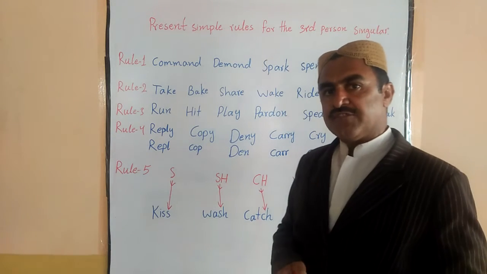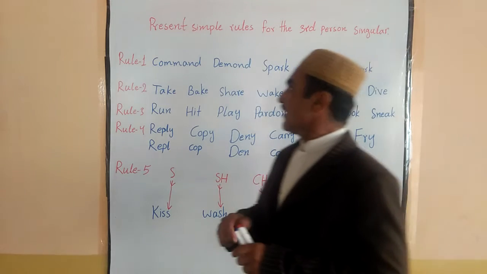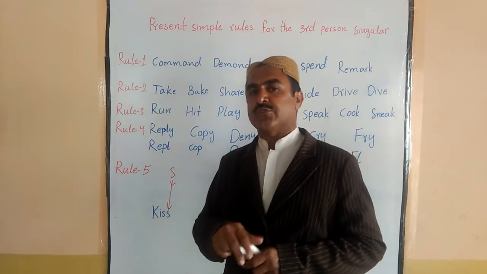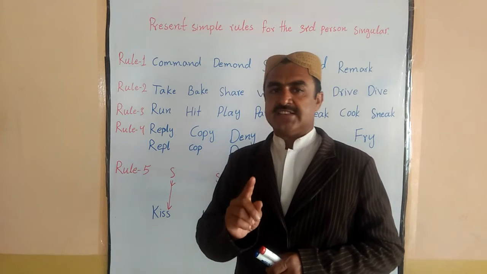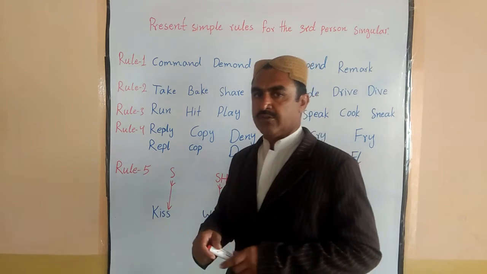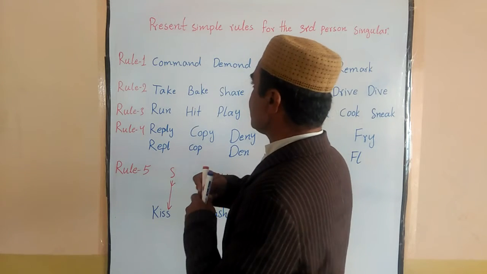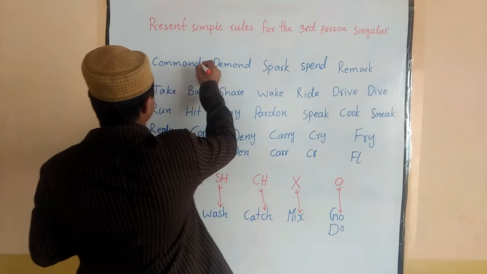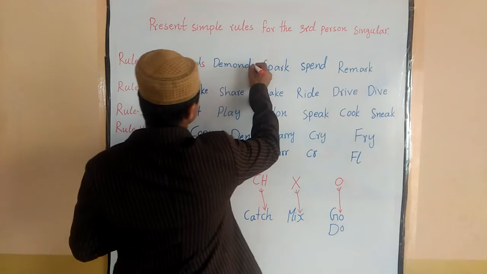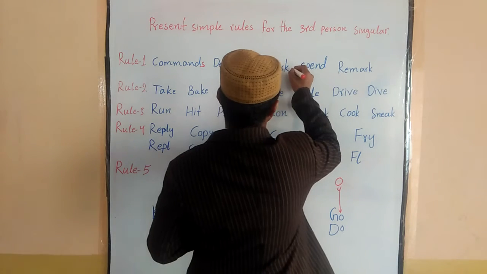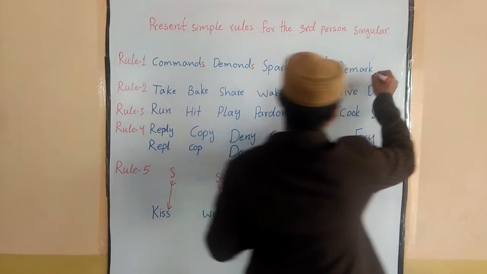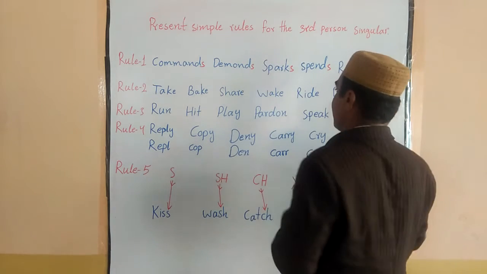The first rule is this: whenever your verb ends with two consonants, I mean a double consonant, we put only s when we use it for the third person singular. Now I'm going to use them. You see how I have used them: commands, demands, sparks, spends, remarks.